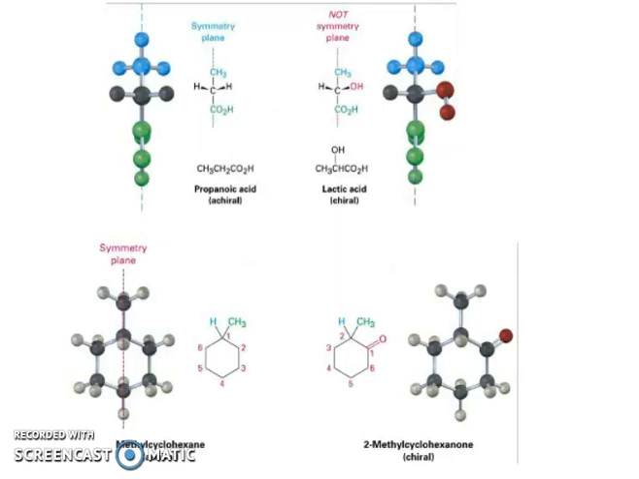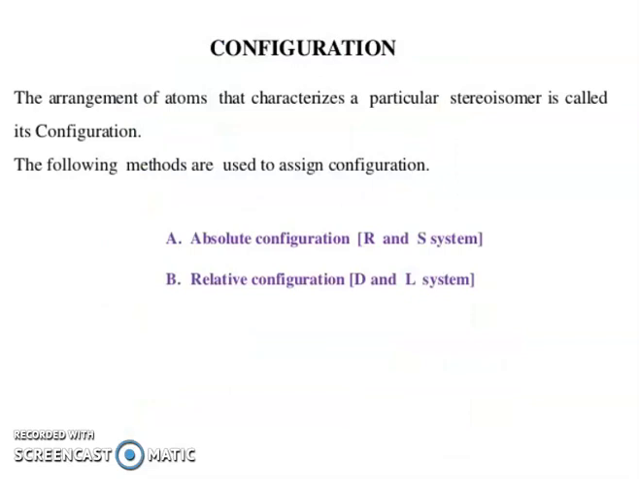You can see a symmetry plane. Propanoic acid is achiral. With no symmetry plane, lactic acid is chiral. So methylcyclohexane is achiral and 2-methylcyclohexanone is chiral.